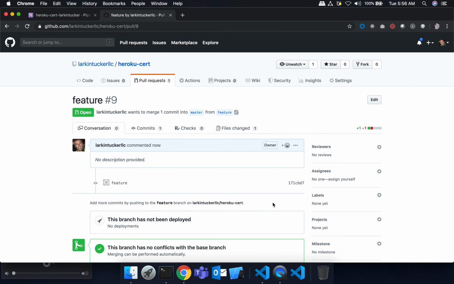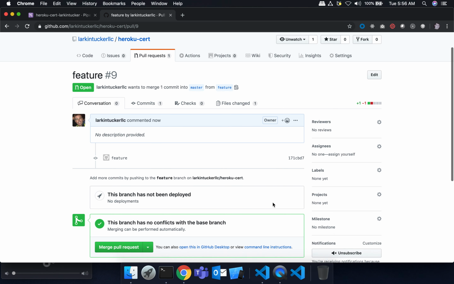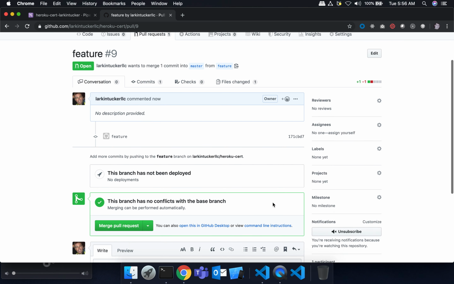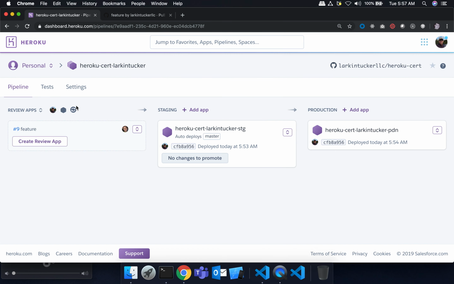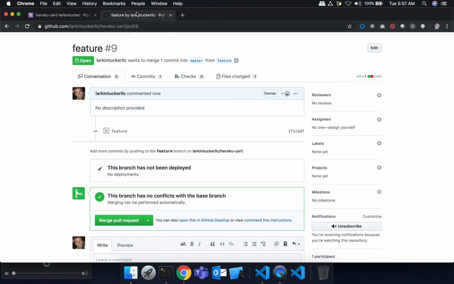Now, a couple things you'll notice here is once I added the review apps, this little section in GitHub got added in here. And this is basically, in a second here, this will auto update once it starts deploying. So right now, Heroku sees that I have a new feature branch here, right? But I said to auto deploy, it takes about 30 seconds or so to spin up the build process. So we're going to wait here for a second.